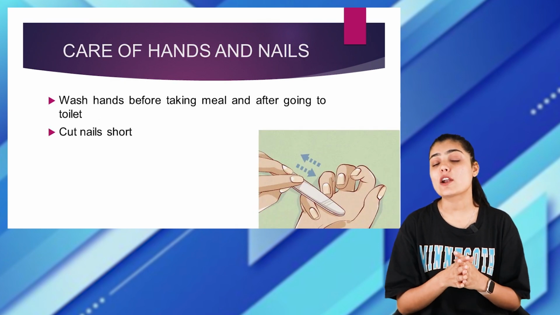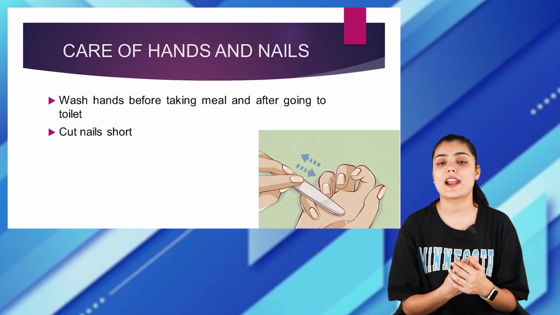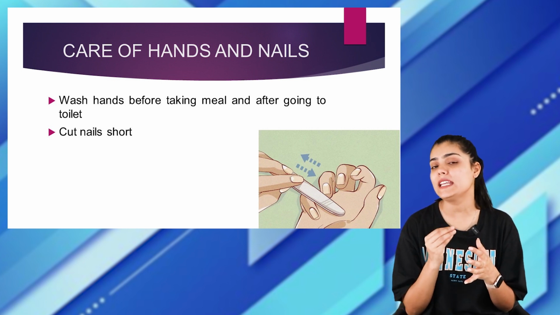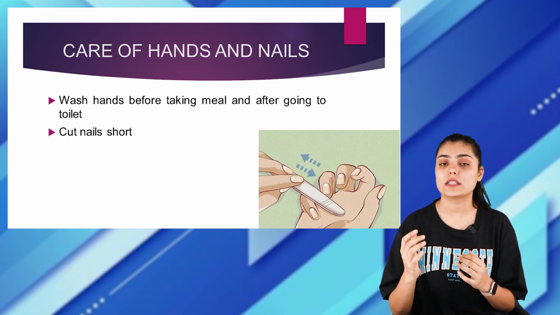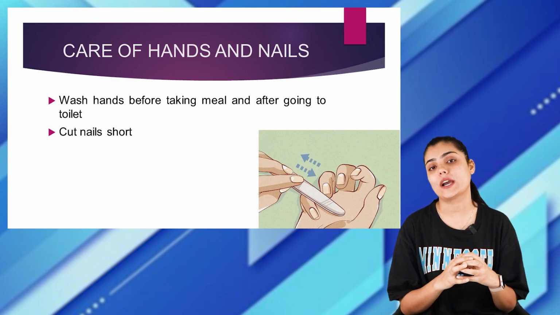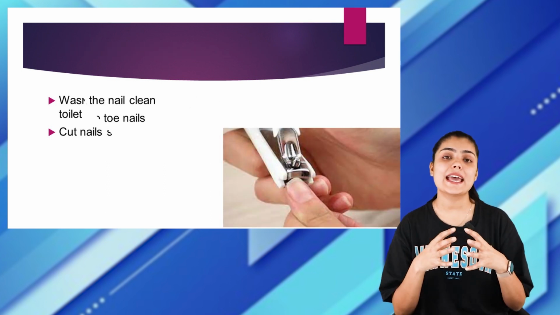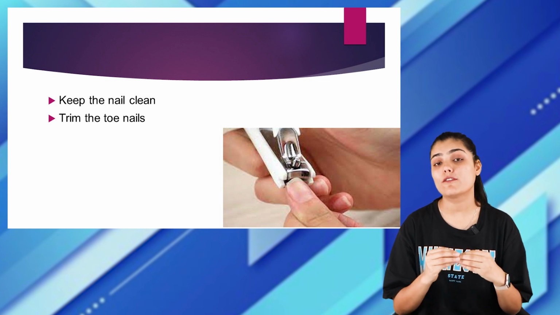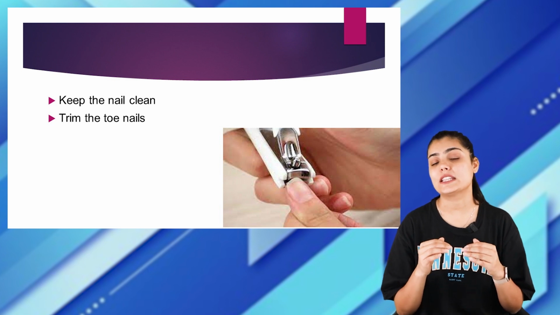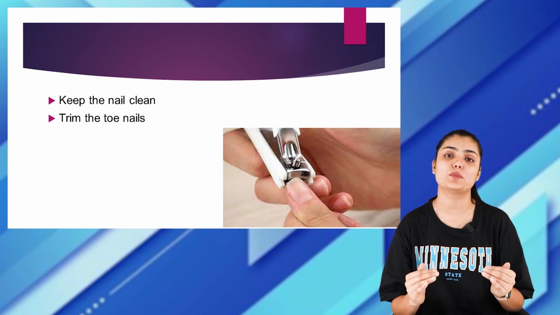Let us now see care of our hands and our nails. The first thing to do to maintain the hygiene of our hands is to wash our hands frequently, especially before consuming anything as well as after using the toilet. The nails must be cut short. We know how many microorganisms nails can harbor. Therefore, the nails must be kept short. We should look after not only the nails on our hands, but also the toenails, which must be trimmed properly.